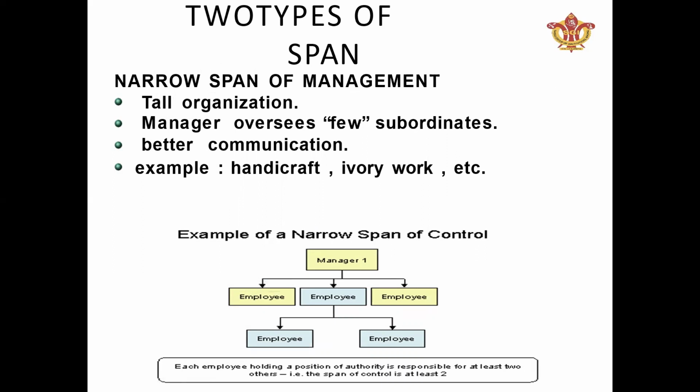It is applicable in handicraft, ivory work, etc. In this diagram, we clearly see that one manager is there, and only 3 employees are reporting to a single manager. It means very few subordinates are reporting to a single manager.